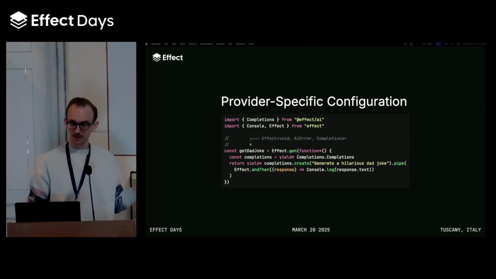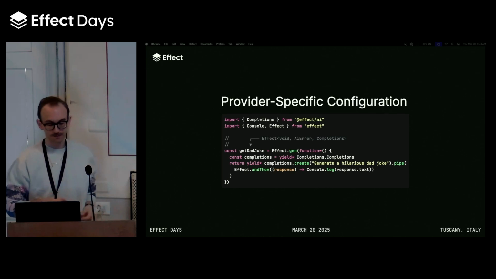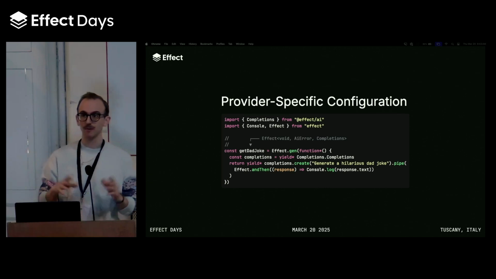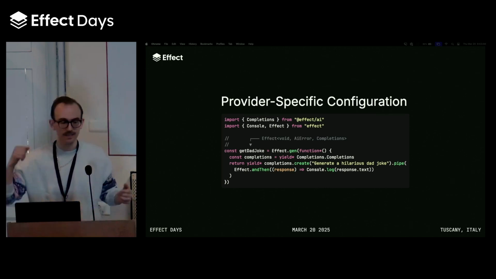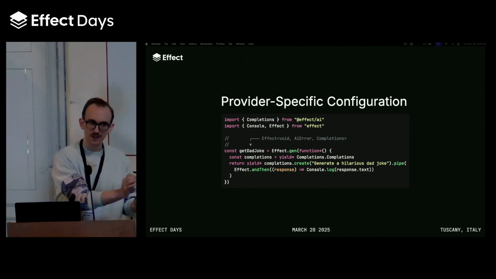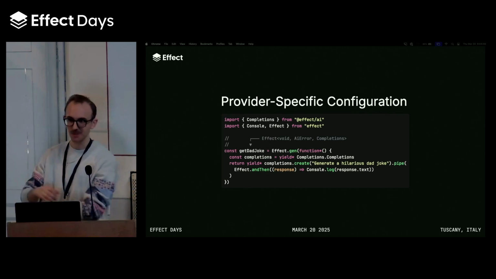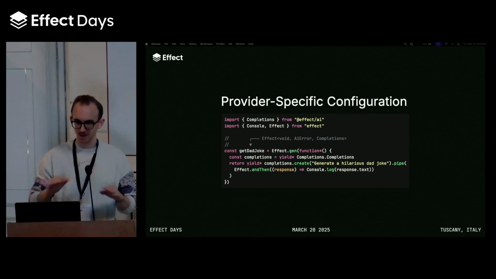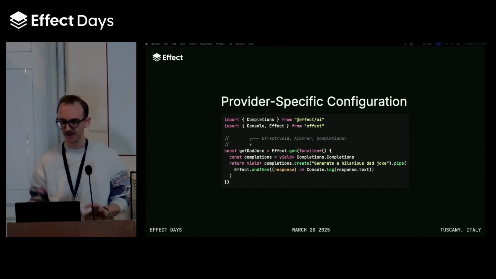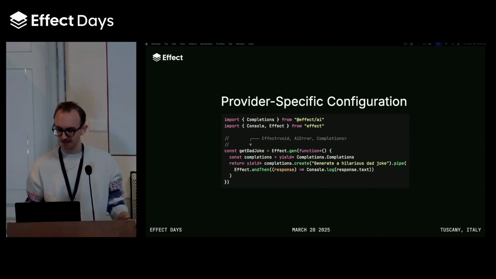Now, there may be some of you out there saying, yeah, that's all pretty cool, but I still can't write my code in a provider-agnostic way. I need to set this very specific configuration parameter in this very specific location for my code to work perfectly, and I know this is exactly what I need because it's fantastic. And we support that too.